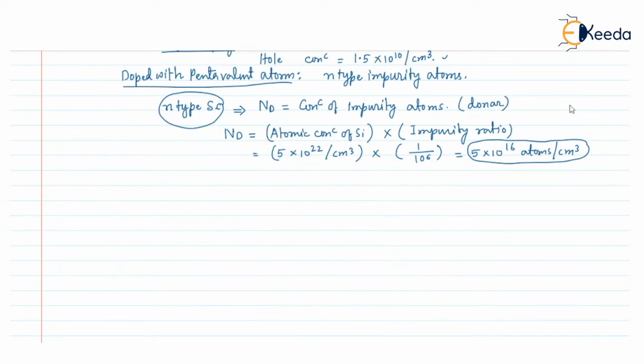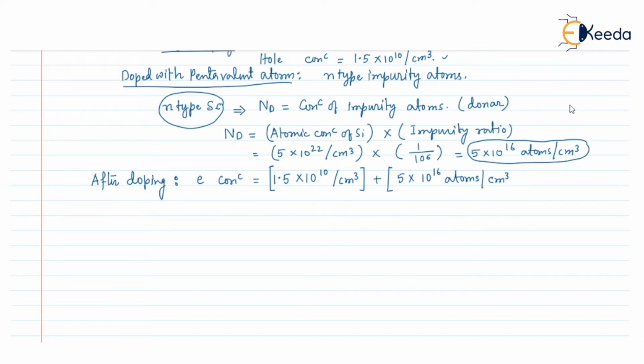The electron concentration after doping will be equal to, before doping it was 1.5 into 10 to the power 10 per centimeter cube, plus, after doping, we have added 5 into 10 to the power 16 impurity atoms per centimeter cube, and from each impurity atom we will get one electron.